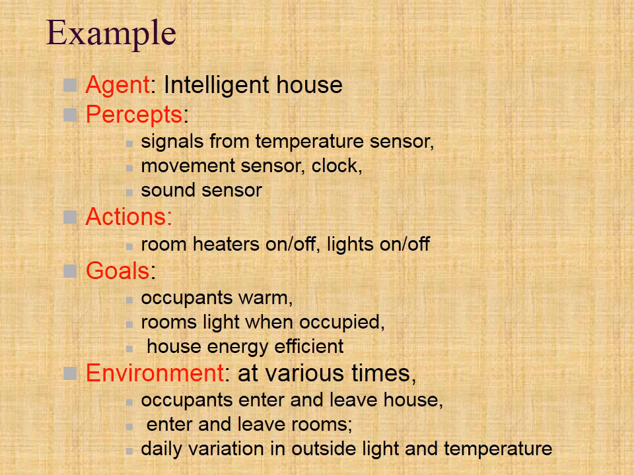Consider the example of an agent as an intelligent house. In the case of an intelligent house, the percepts are signals from a temperature sensor, movement sensor, clock, and sound sensor. The actions to perform are turning room heaters on or off and lights on or off. The goals are any or all of these: keeping occupants warm, rooms lit when occupied, and the house energy efficient. The environment in the case of an intelligent house is that at various times, occupants enter and leave the house, enter and leave rooms, with daily variation in outside light and temperature.